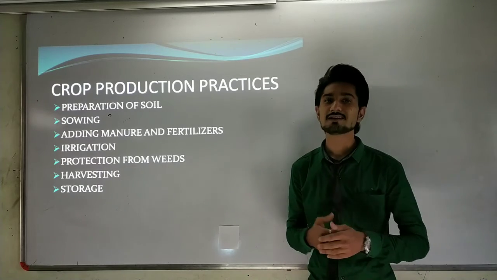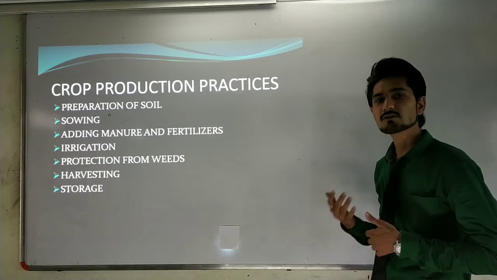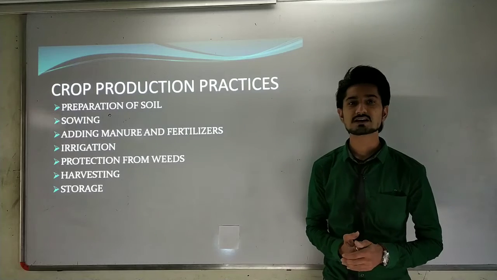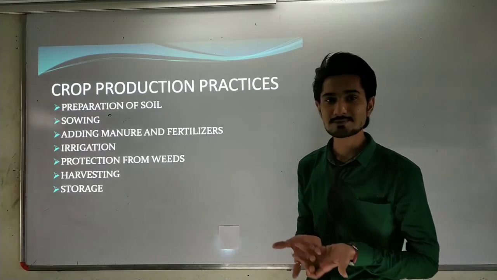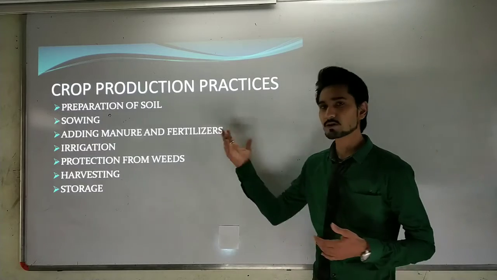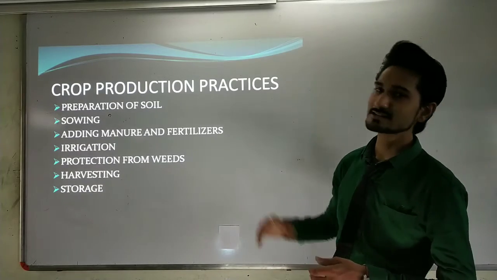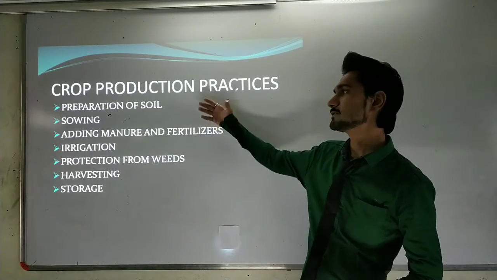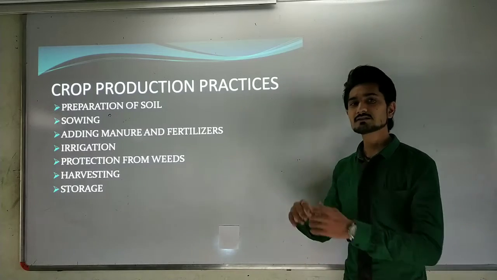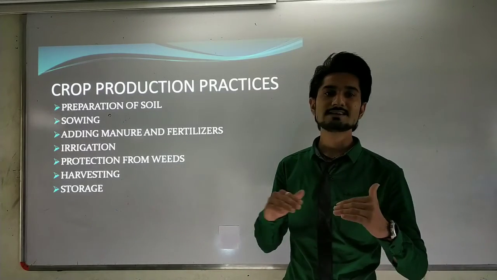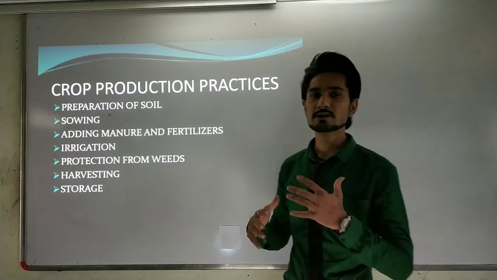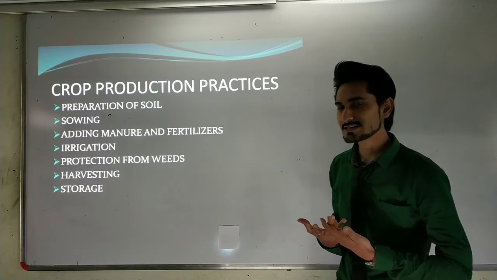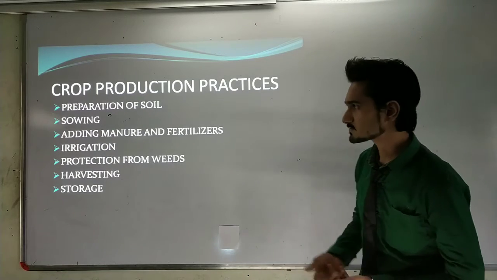the preparation of soil, in which we are going to study the ploughing and the leveling process. We are going to study what the ploughing process is, how we can make sure the ploughing happens, and what equipment we use for ploughing that is necessary for agricultural practices. Afterward, we are going to study the leveling in the preparation of soil. How can we make the ground level equal for each and every individual field for the production of crops? What equipment do we generally use for the leveling in the preparation of soil?